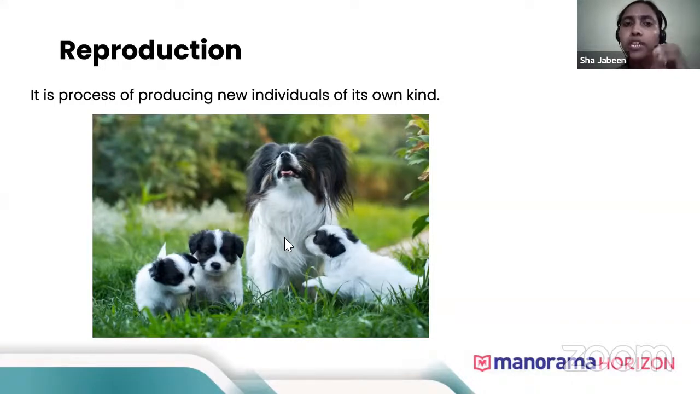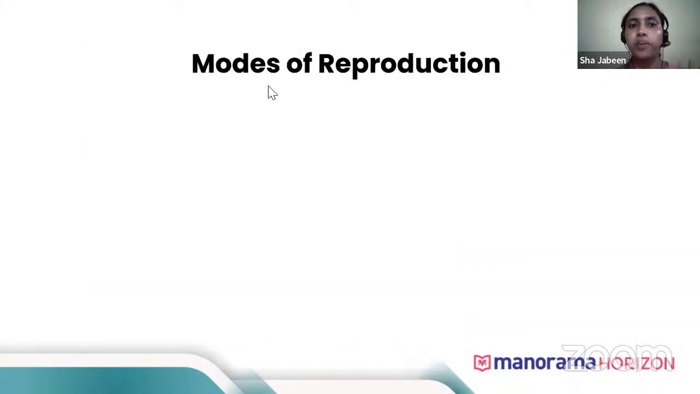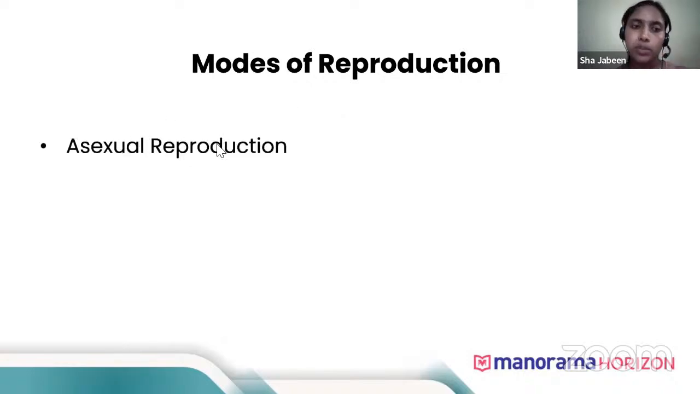Now, we'll see what are the different modes of reproduction. We have understood reproduction is a process of producing new individual of its own kind. Now, what are the different modes of reproduction? There are majorly two modes of reproduction. One is asexual reproduction. Asexual reproduction means only one parent is involved in the formation of new individuals. Only one parent is required for the formation of a new individual. Such kind of reproduction is known as asexual reproduction.